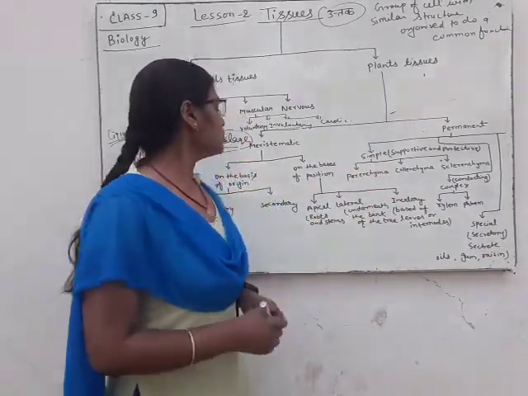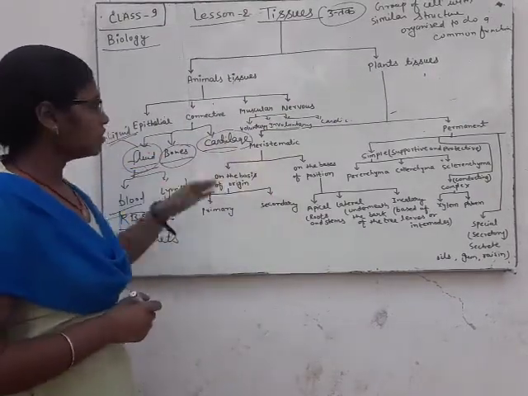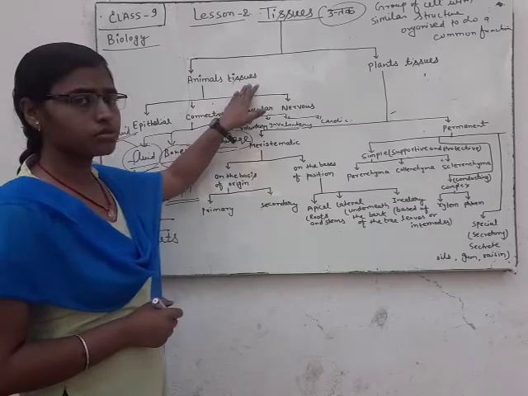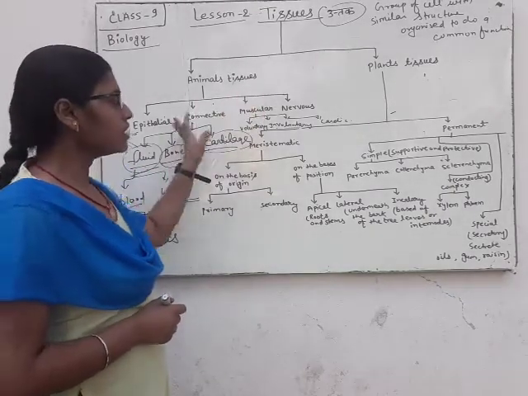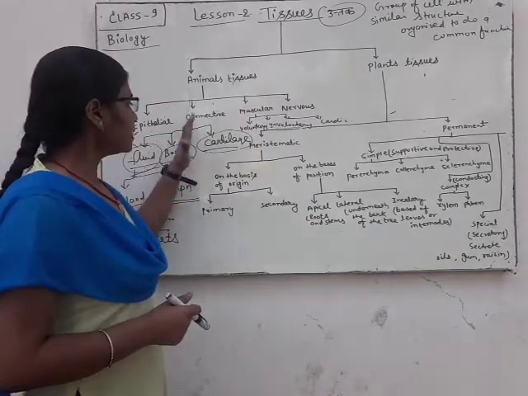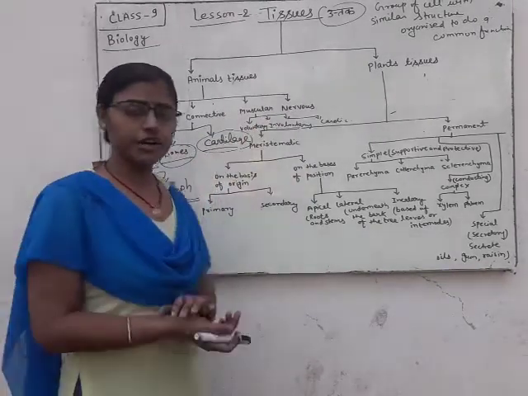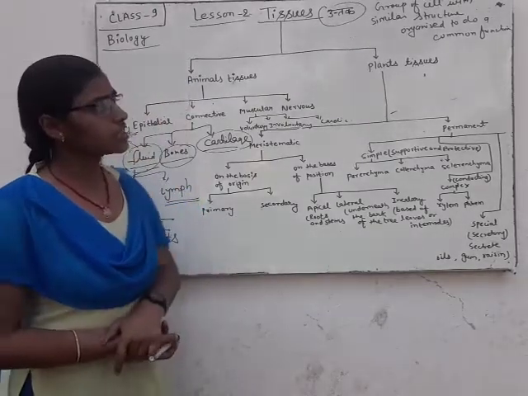Okay? So these are the functions of the animal tissues. Where is the position? What is this type of tissue called? How can we define it? Now we will discuss plant tissue.